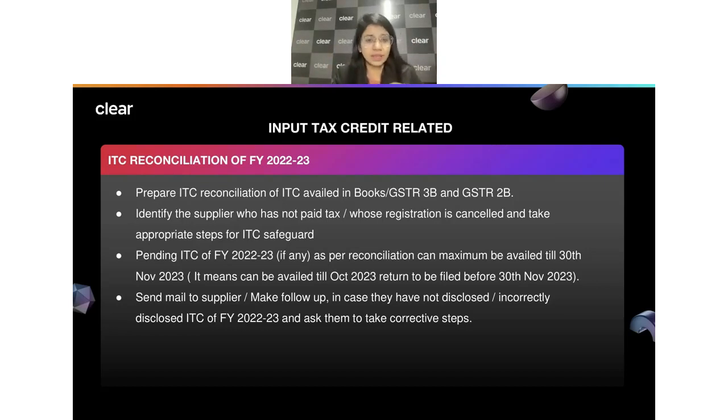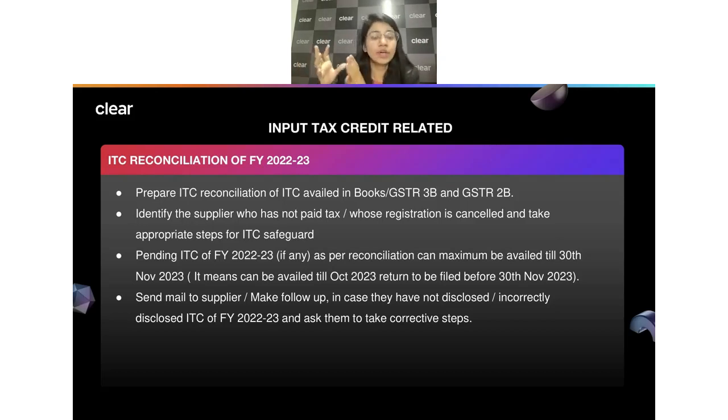There may be discrepancies, especially in cases where earlier you showed the credit note as a part of table number 4B2 rather than showing it under 4A5. You may see certain discrepancies, but just make a record of that. You should know why there is a discrepancy. So the important part is to do a proper reconciliation between your 2B, your GST 3B, and your books of accounts too,